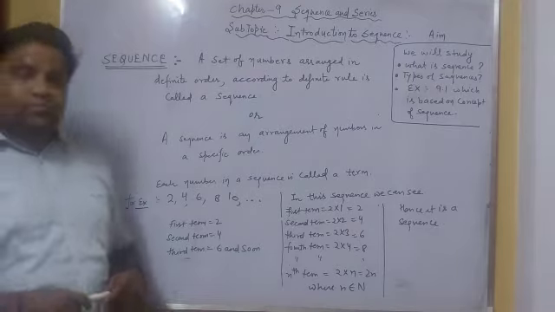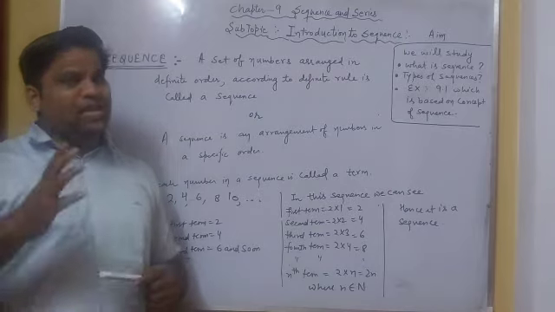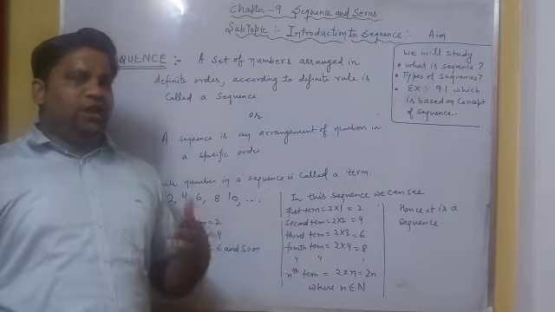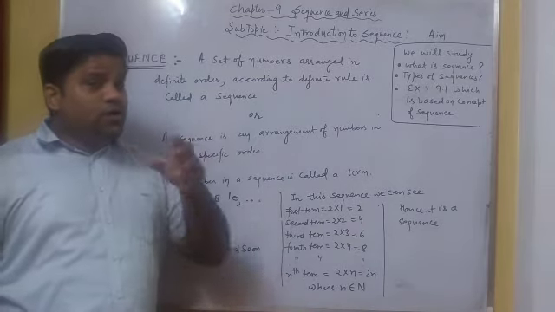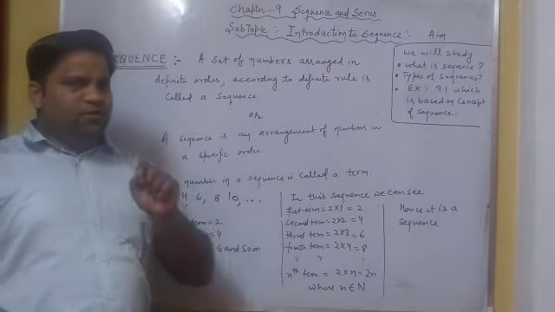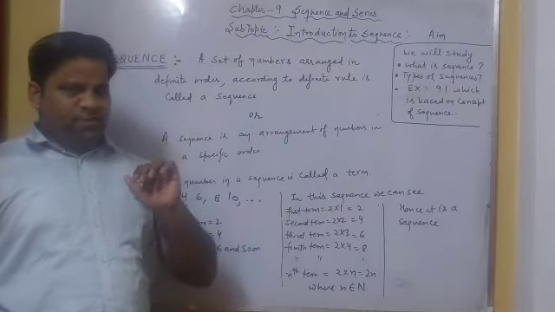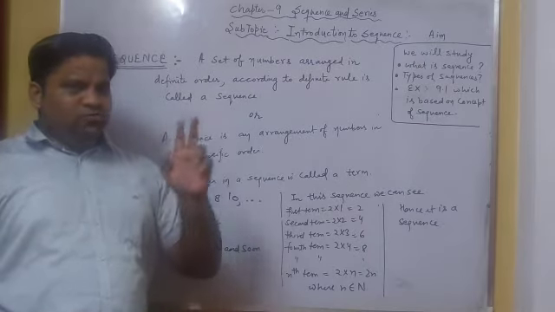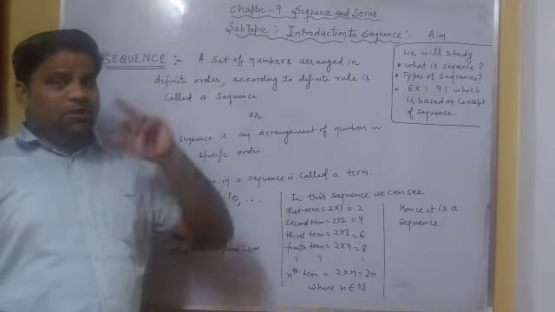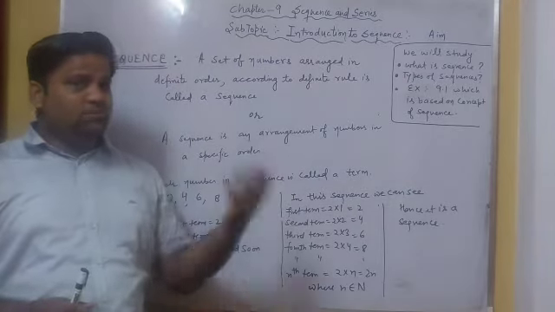For example, in our classroom, when your class teacher calls your name for attendance, she calls roll number 1, roll number 2, roll number 3, roll number 4, roll number 5 and so on. So here you can see that there is an ascending order of numbers from roll number 1 and so on, which means some pattern is being followed. Roll number 1 student will answer, "Yes ma'am, I am roll number 1," then "I am roll number 2," and so on. So it means that there is an arrangement of numbers, but in some pattern.